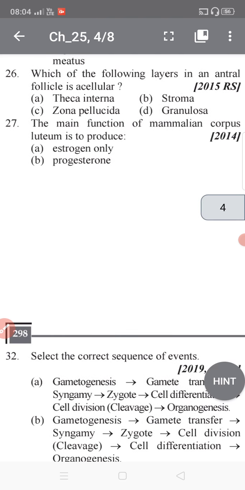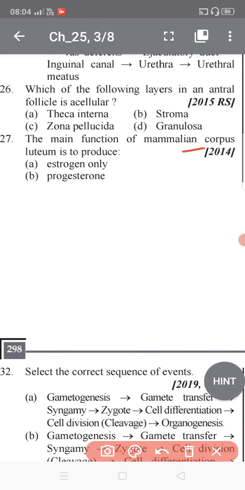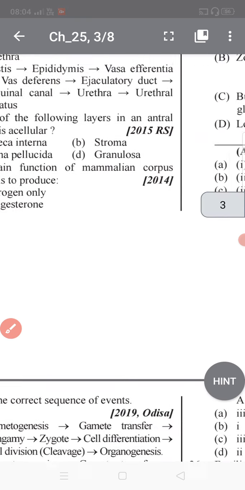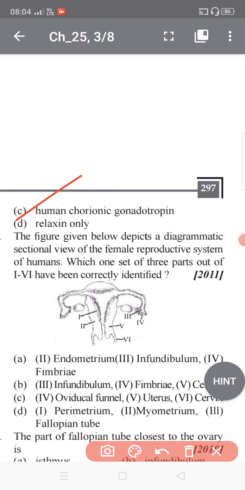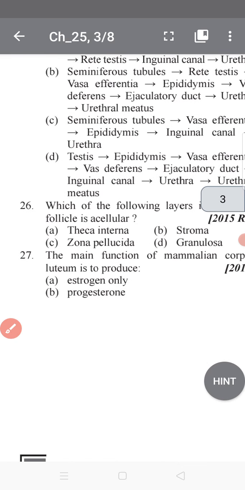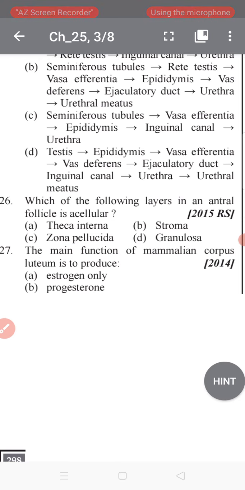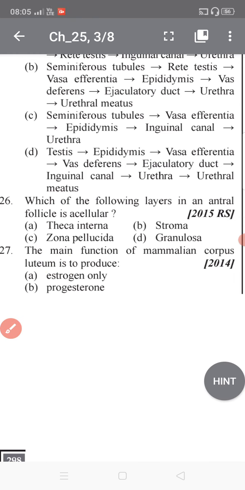Now let's go to question 27. The main function of the mammalian corpus luteum is to produce which hormone? The options are estrogen only, progesterone only, human chorionic gonadotropin, and relaxin only.